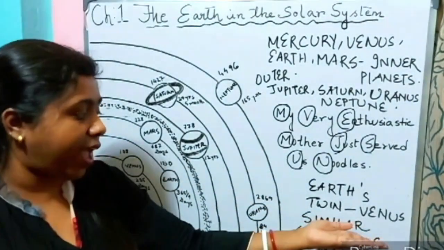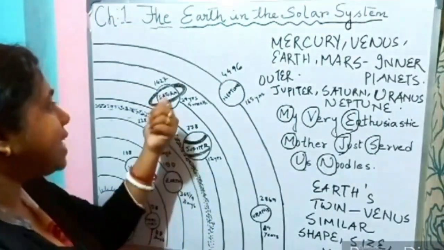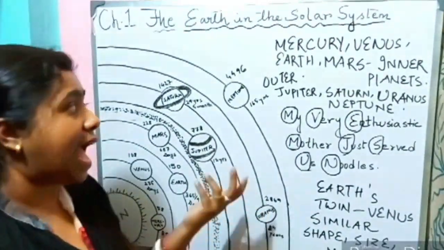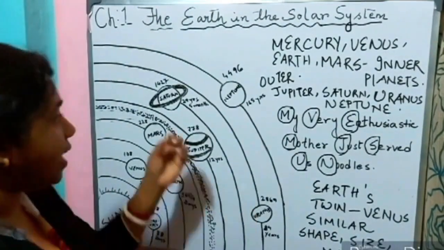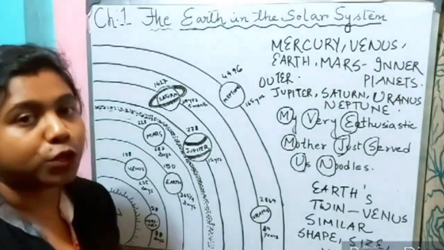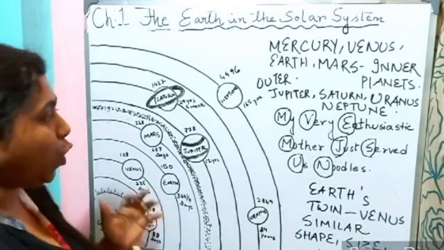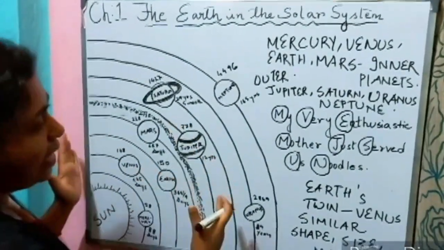Now, as we have learned about the planets, which is the Earth's twin? Venus. Which is the largest planet? Jupiter. Which planet has rings? Saturn. What are these rings made up of? Ice, dust and rocks. Which is the second largest planet? Saturn is the second largest planet. Which is the smallest planet? Mercury is the smallest planet. So I hope you understood the sun and the planets.